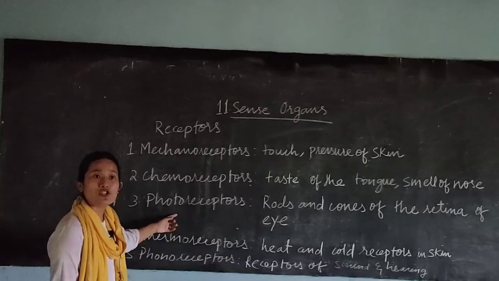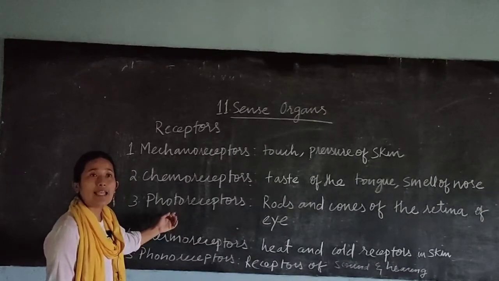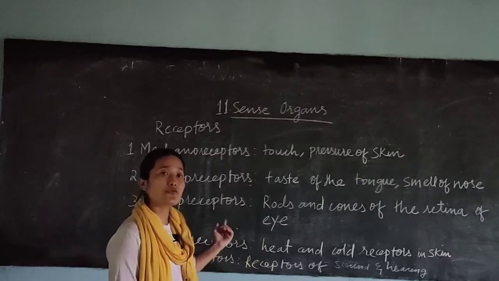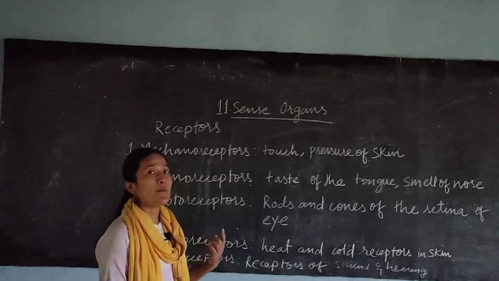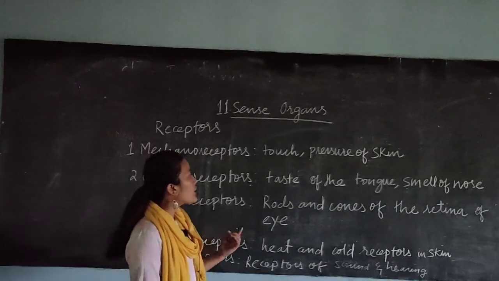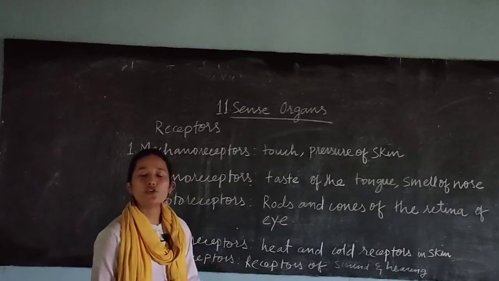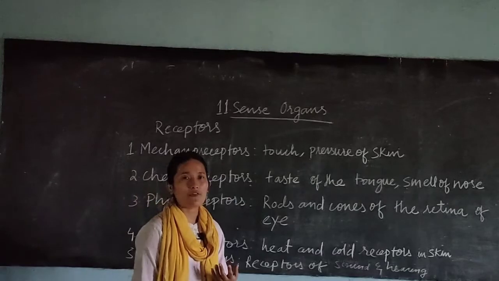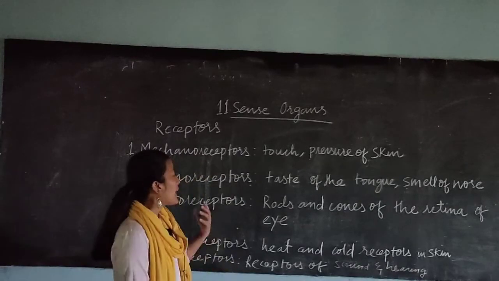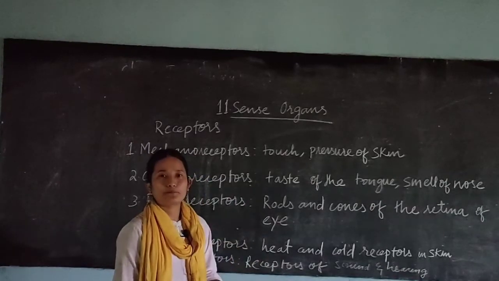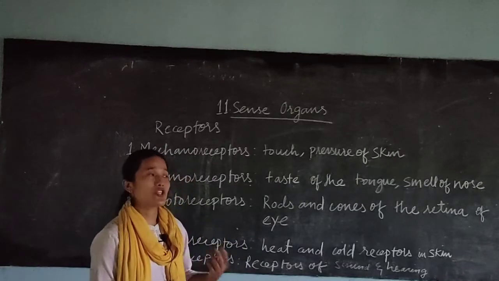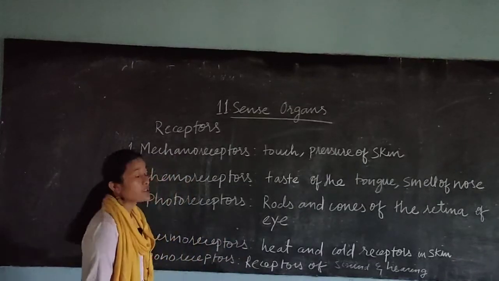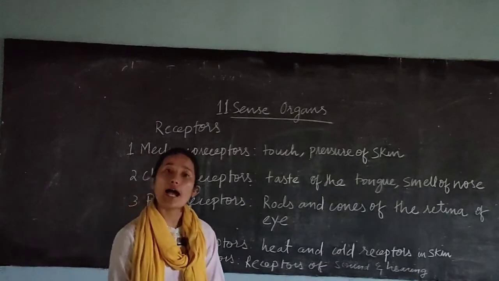Now next is your photoreceptors. Photo means light. So what uses the light and helps you to visualize the image? Obviously your eyes. So where are these photoreceptors present? They are present in your eyes. Your rods and cones of the retina, which we will be discussing later on when we discuss the structure of the eye, what are rods and cones. These are the receptors which are sensitive towards the light. So these photoreceptors are present in your eyes.